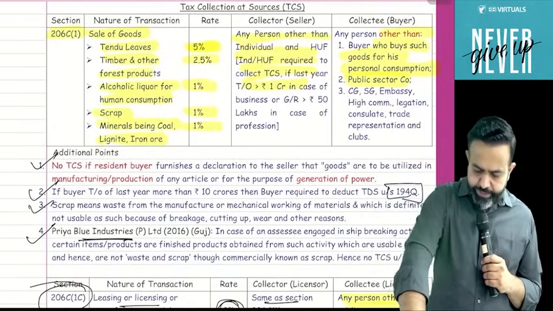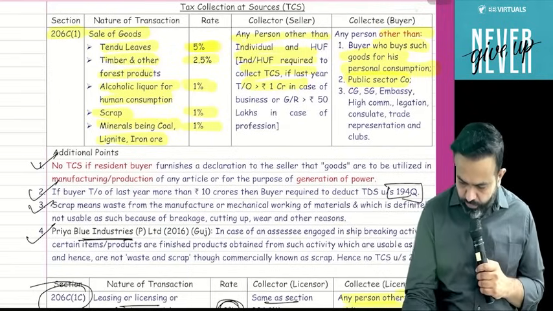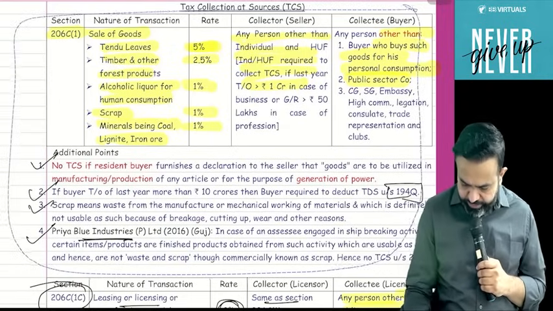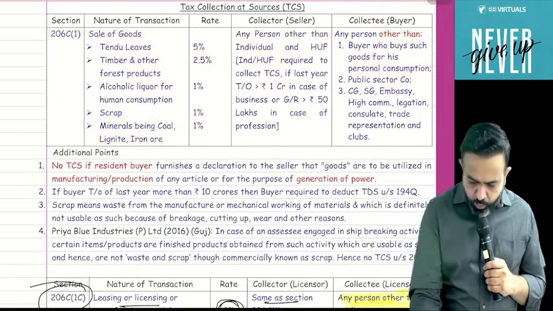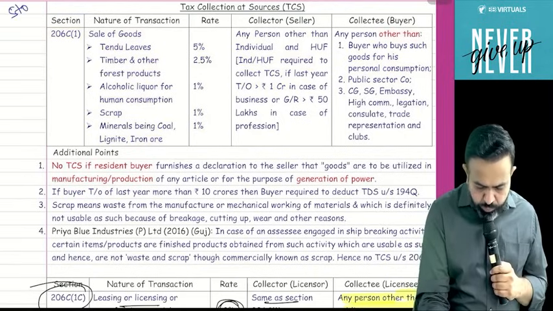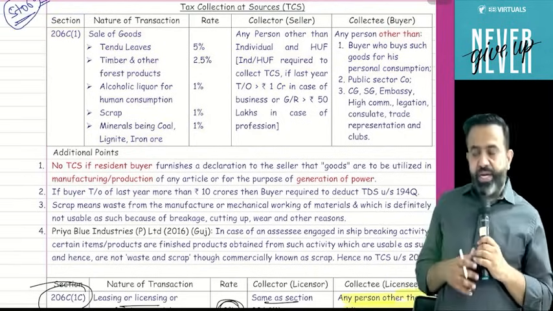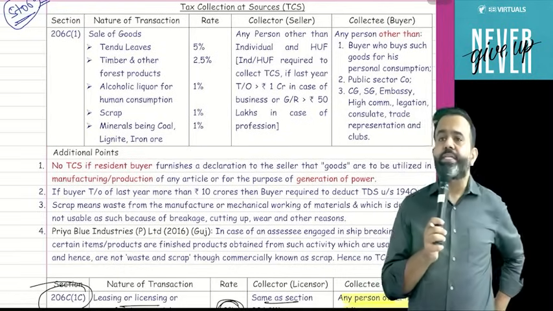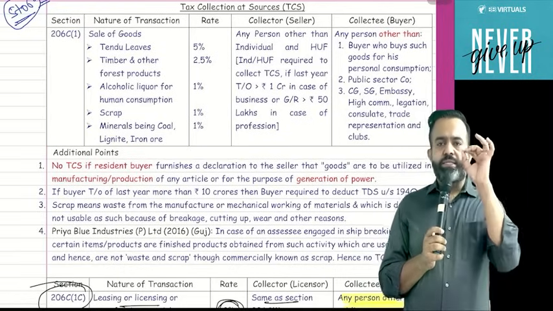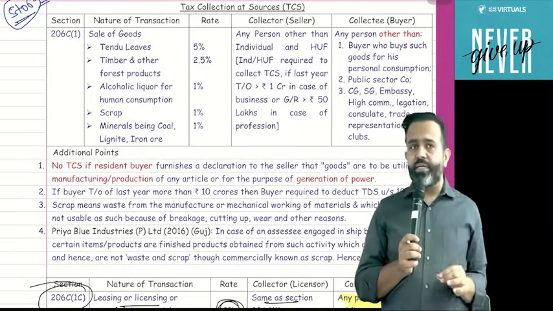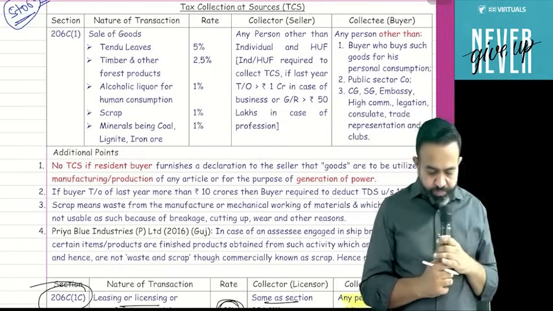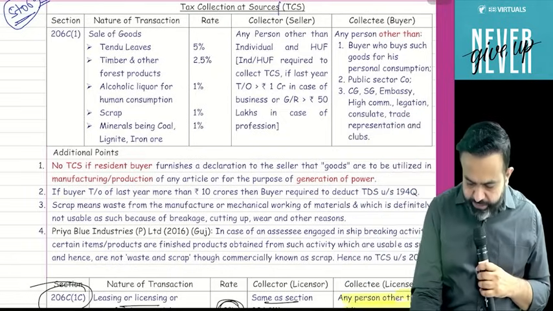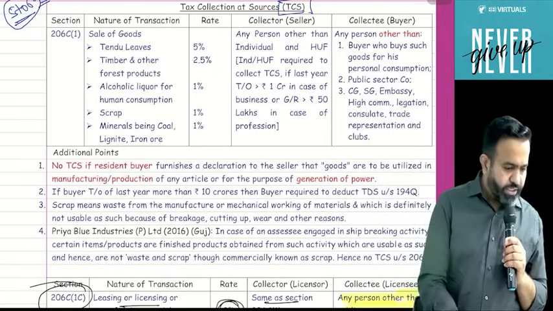So guys, this TCS part, this time in your examination, is going to cover approx 5 to 6 marks. Why 5 to 6 marks this time? And why am I focusing on the TCS? Because in TCS there is some amendment, and that amendment is very important for your examination. So guys, TCS means tax collected at source, not Tata Consultancy Services.